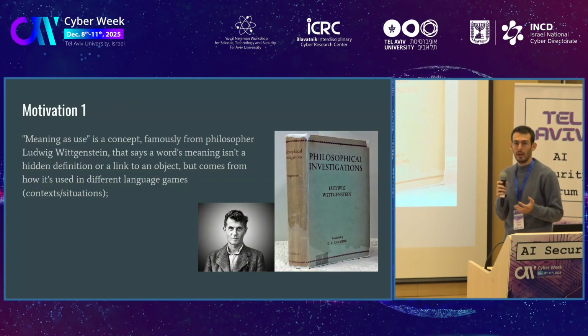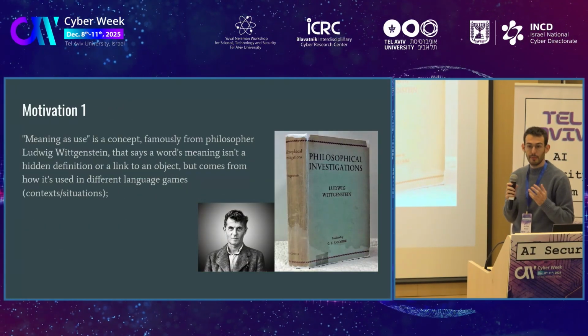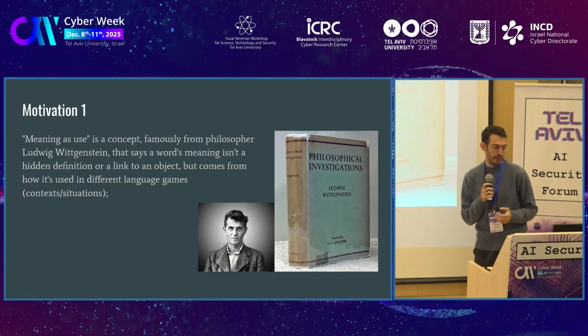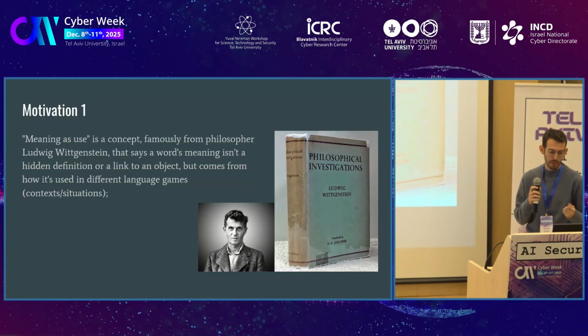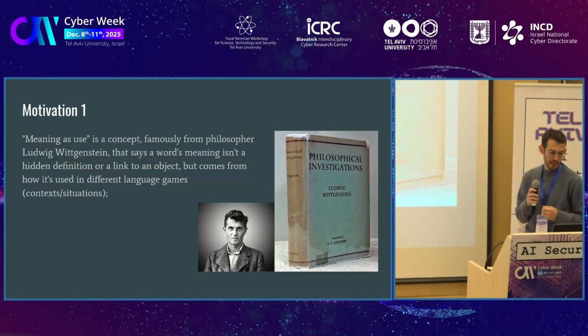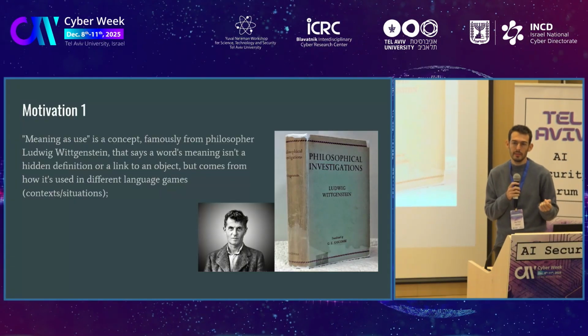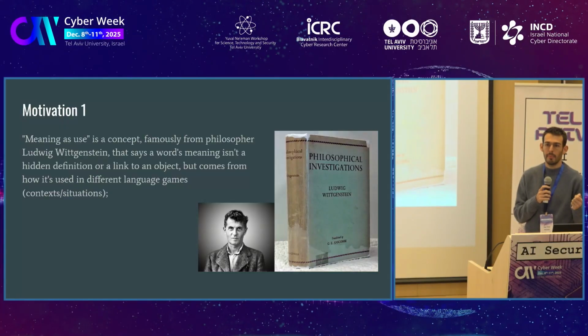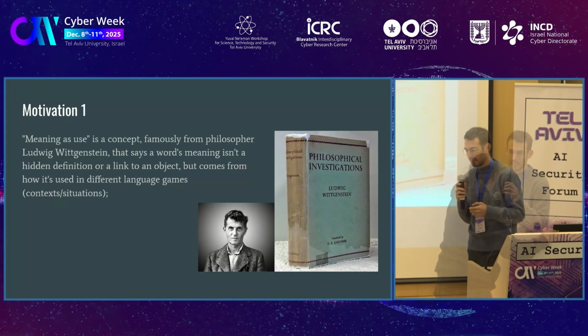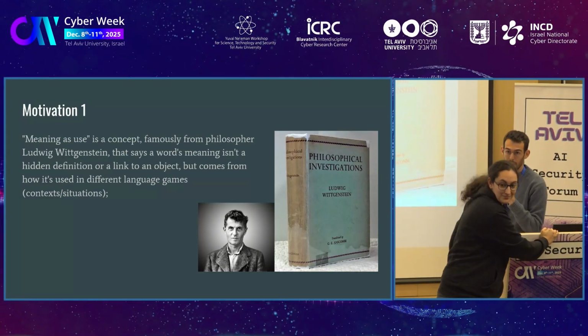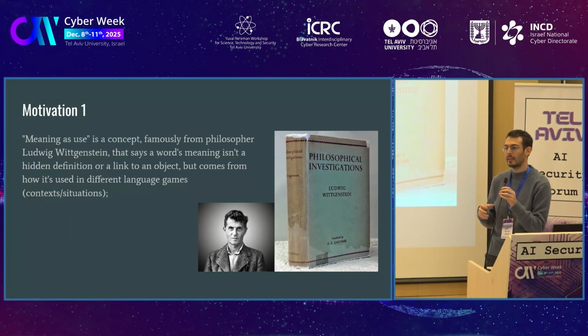So to understand how meaning works, we have some philosophical foundation. A while back, there is a lengthy book called Philosophical Investigations, and there Ludwig Wittgenstein describes the meaning of words by their use. So basically, he tried to tackle a very complex paradox, which is called a dictionary.